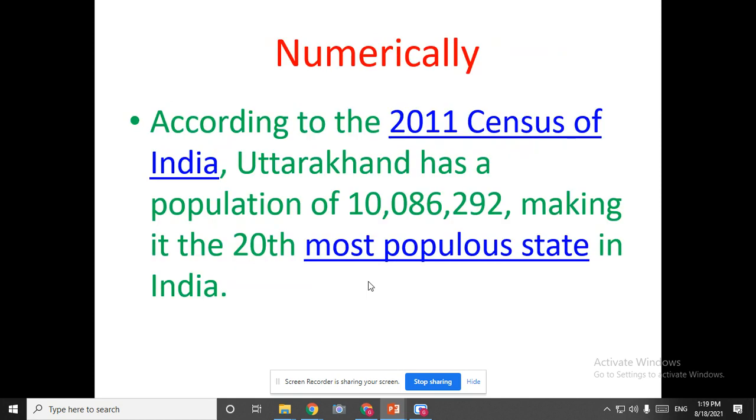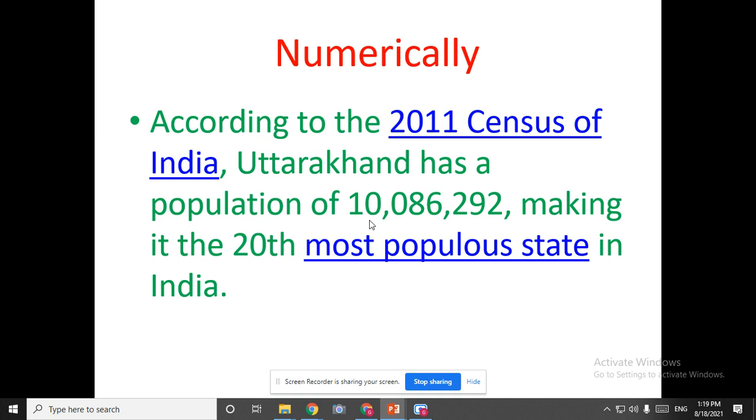Next, numerically, according to the percentage it was 0.83. The numerical value I will read: according to the 2011 census of India, Uttarakhand has a population of, children, can you all read here? Ones, tens, hundred, thousand, 10,000, lakh, 10 lakh, 1 crore.